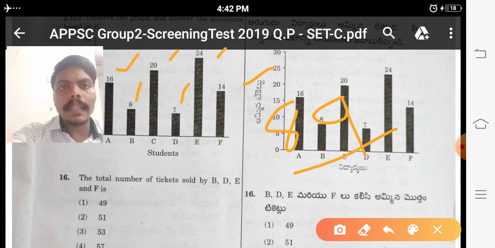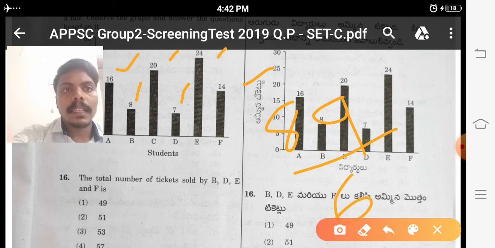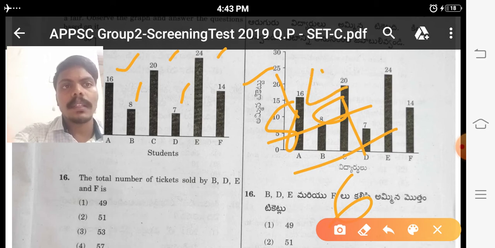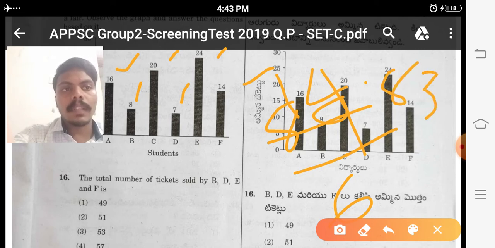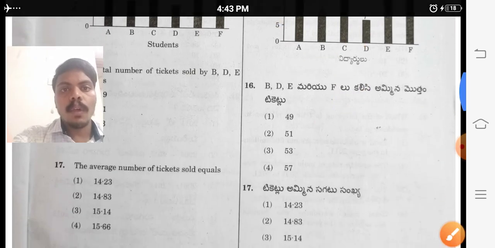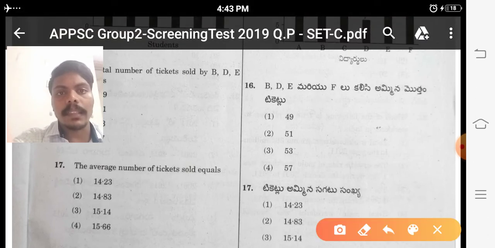For the average we have to divide by how many there are: A, B, C, D, E and F. Total 6. 6 times 14 is 84, remaining 5. Dividing 89 by 6, the answer is 14.83. That is the right answer for this 17th question.